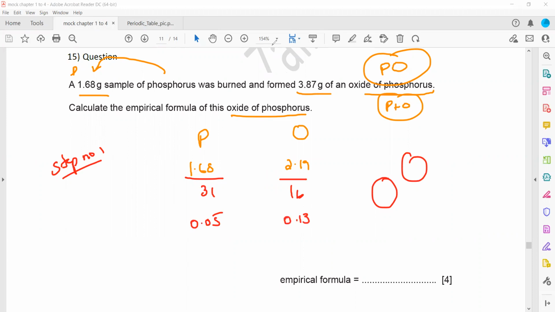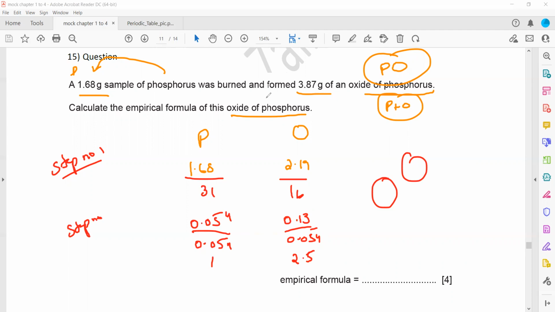After getting the first step, the second step is divide by the smallest value. So which one is the smallest value? 0.05 is the smallest value. So this will be 1, and 0.13 divided by 0.05 is equal to, when we take the full number, because 1.68 divided by 31 was 0.054, so when we divide 0.13 by 0.054, that is equivalent to 2.47 or about 2.5.